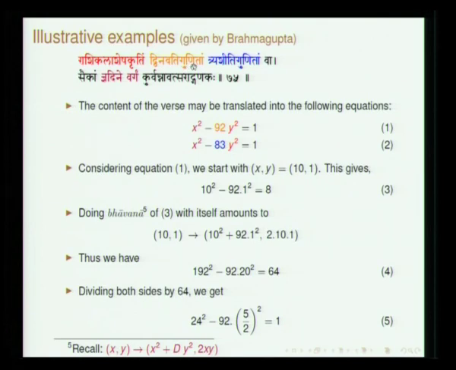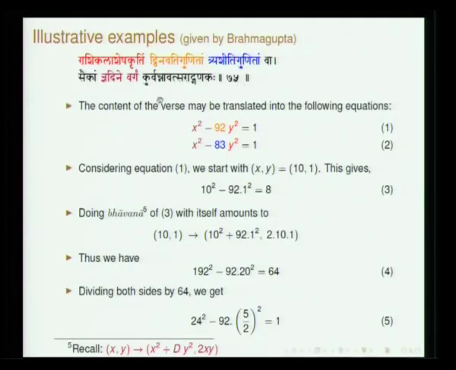Dvinavati Gunitam, Dvinavati is 92, or Treshiti Gunitam Va, you can take D to be 83, so either 92 or 83. Saikam, so that quantity K is 1. Nyadine Vargam Kurvan Avatsarat Ganakaha.